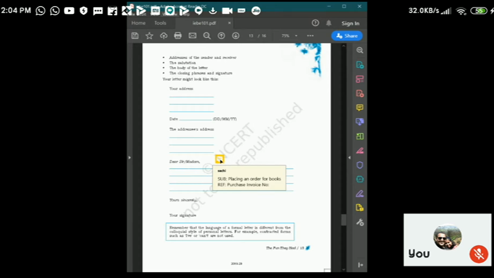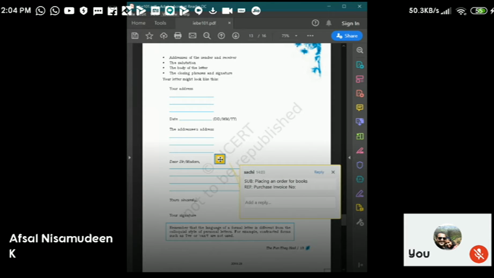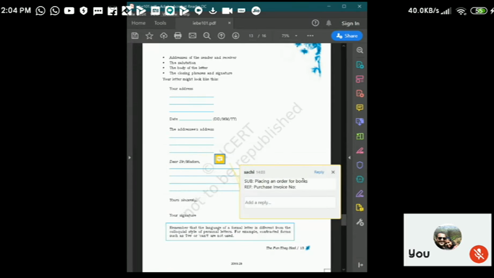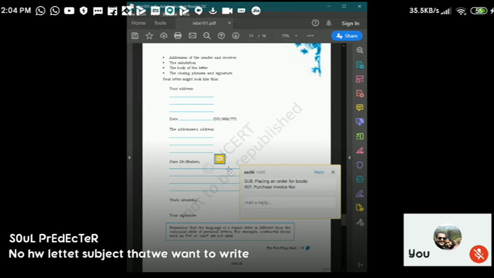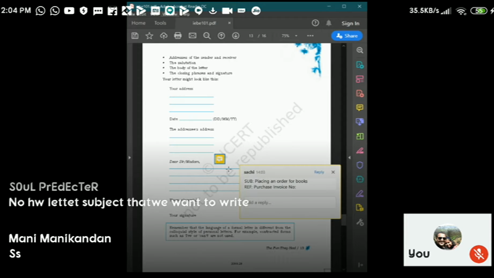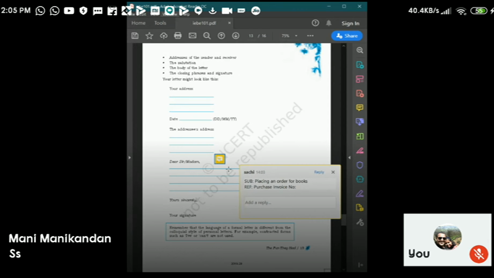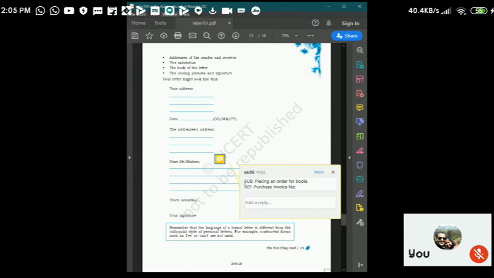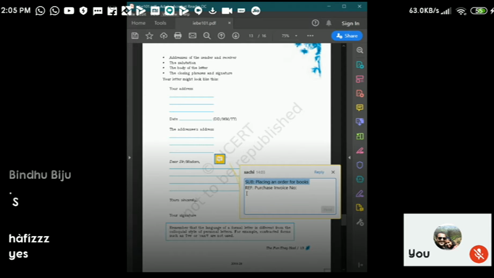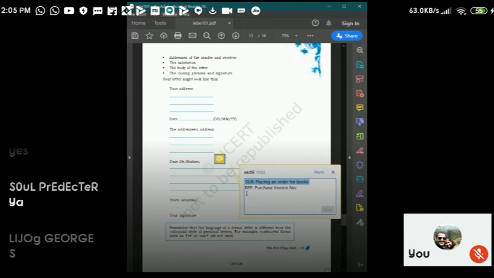So placing an order is the subject. Placing an order for books is the subject. So the person will know, for the letter subject, this is the way you have to write. I'm showing it. Can you see it? Yes. That is how you have to write. SUB colon placing an order for books.